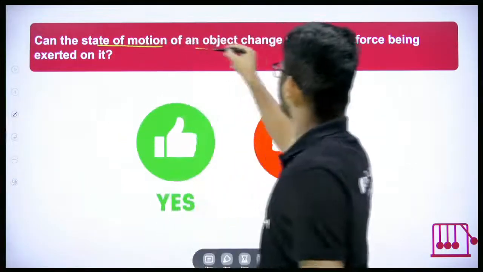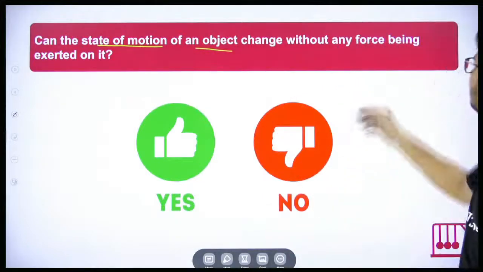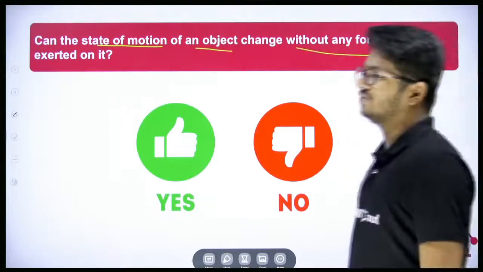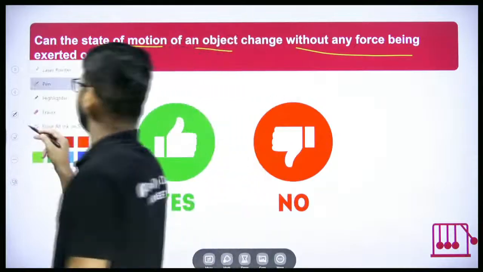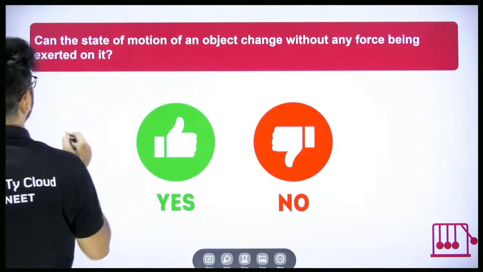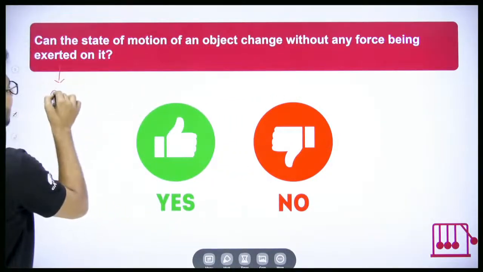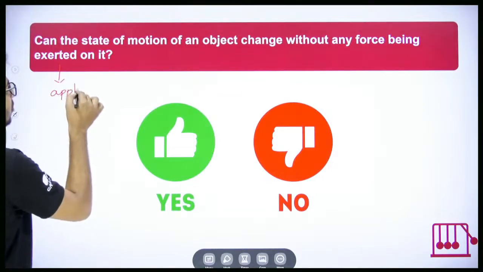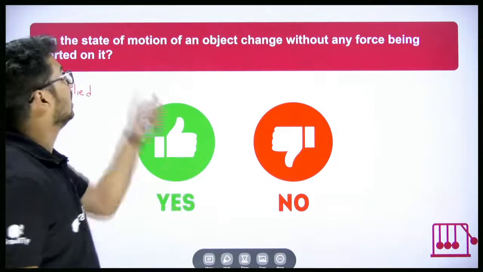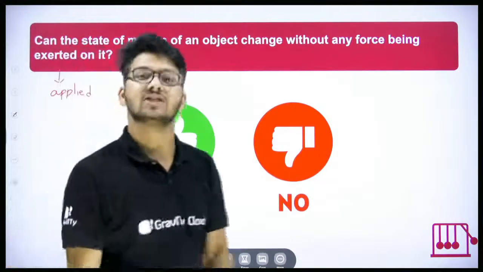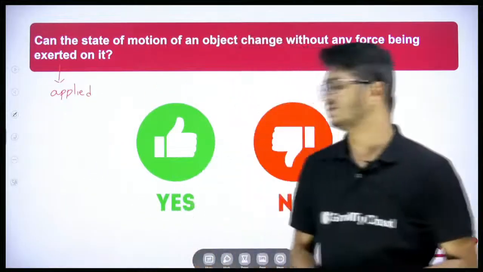Can the state of motion of an object change without any force being exerted on it? What do you mean by exerted? Exerted will mean applied. So if there is no force applied on the object, will the state of motion change? Yes or no? What do you think?